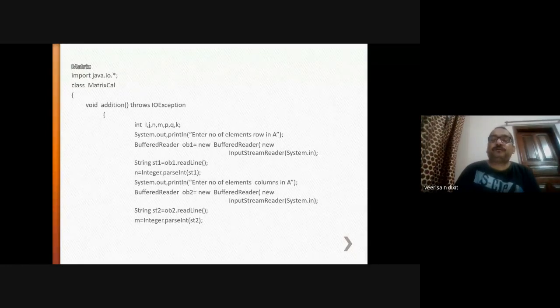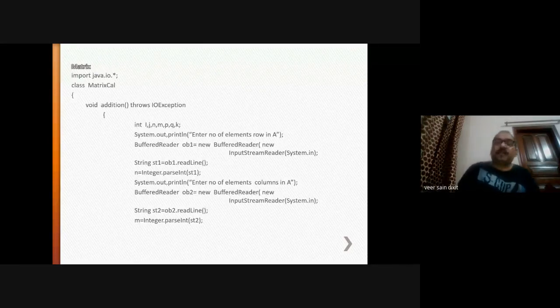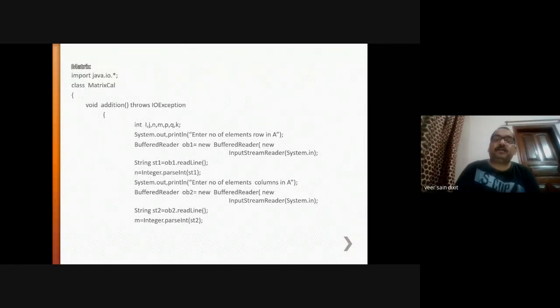Now you have taken the number of rows. Now enter the number of elements in the column. How many columns will there be? Again you will give user input for the column. Here ob2 is an object of type BufferedReader. Then m will stand for column.